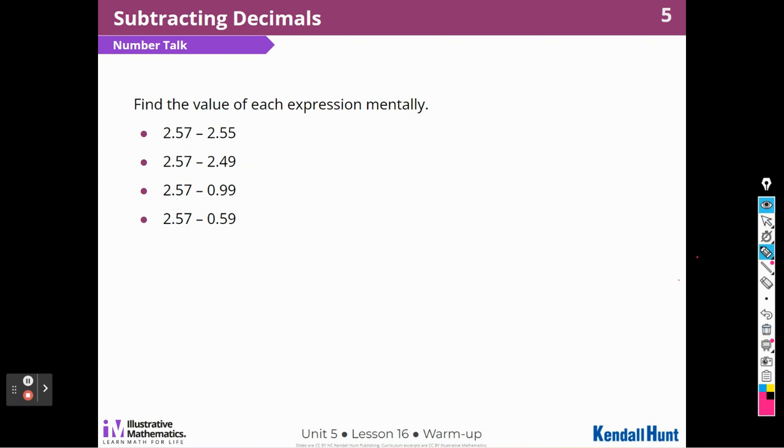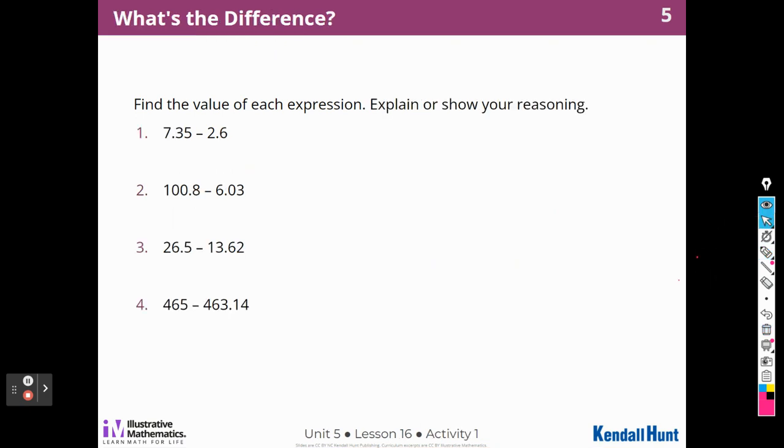Now that we know and reminded ourselves that we have to line up the decimal places, we're going to have to find the differences of all of these. Okay, so I'm going to remind you again, we have to subtract ones from ones, tenths from tenths, and hundredths from hundredths. So I'm going to put number 1 here.